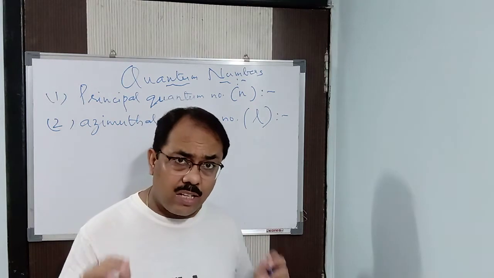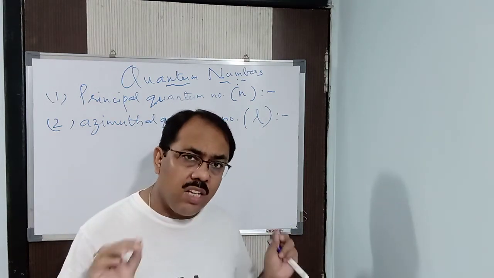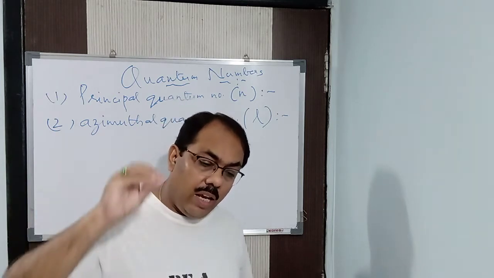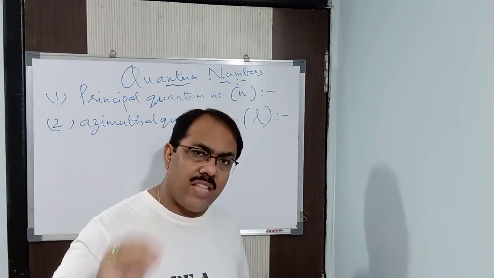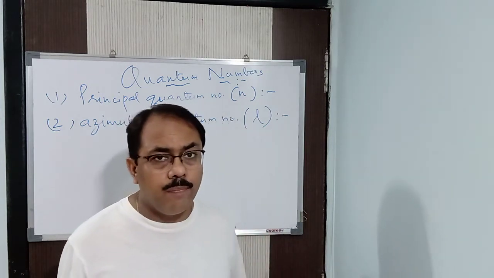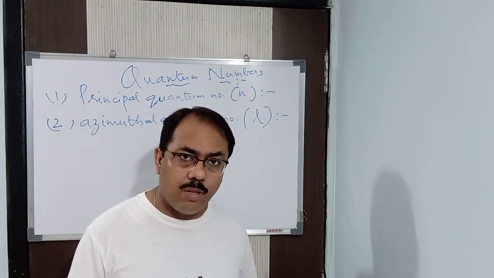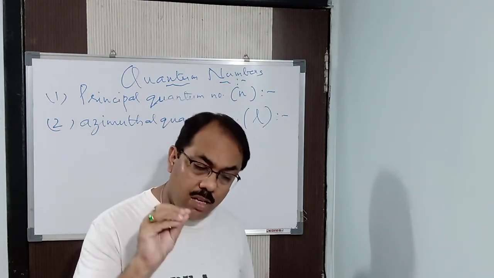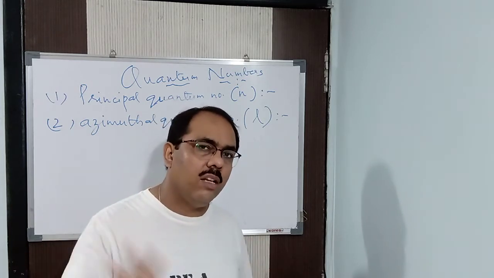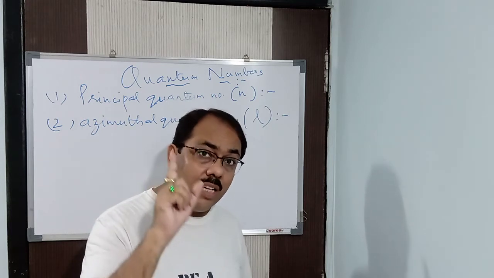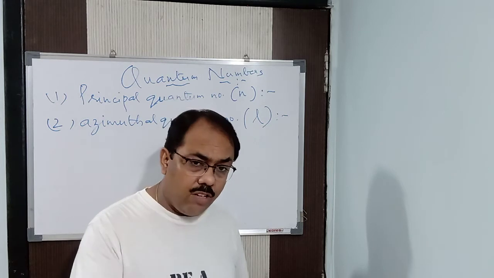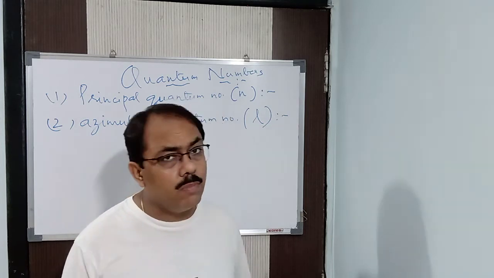What I said, the electrons in the main energy level, that is K, L, M, whichever energy level the electrons are situated in, that electron's energy is not similar to that of the particular energy level. Because we already learned in Niels Bohr's atomic model, in the principal quantum number, that when an electron resides in a particular shell, it continues to have the same amount of energy as that of the shell. But this is true for a single electron atom, mind it, because Bohr's atomic model was based upon hydrogen or hydrogen-like species. It was not based upon multi-electron atoms.